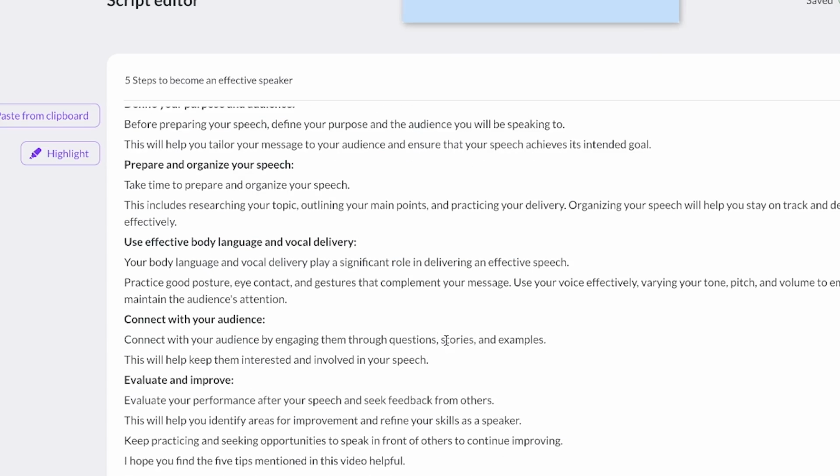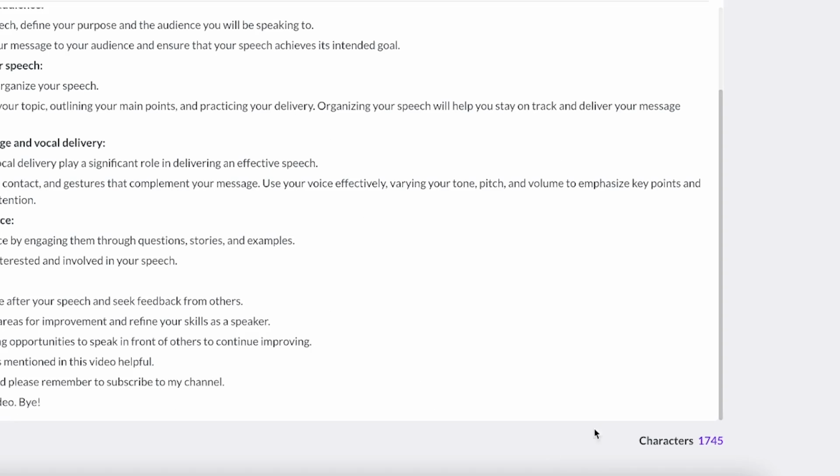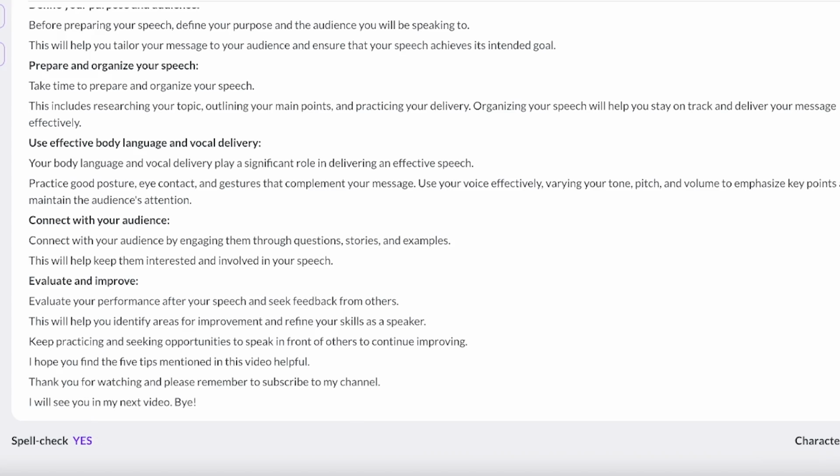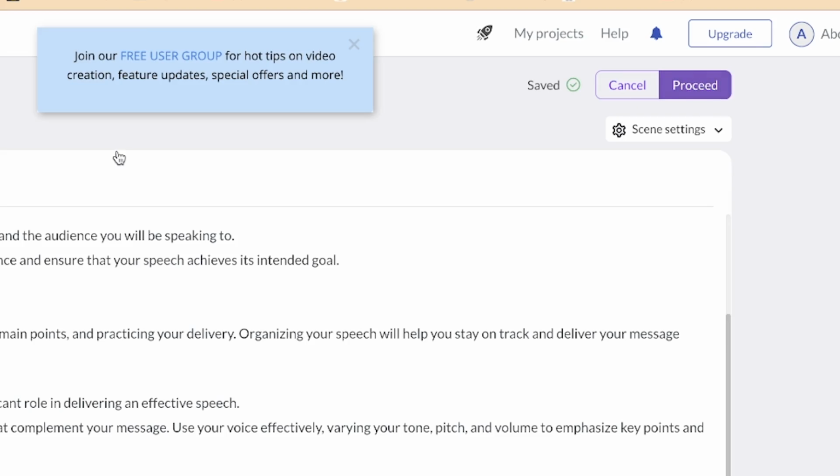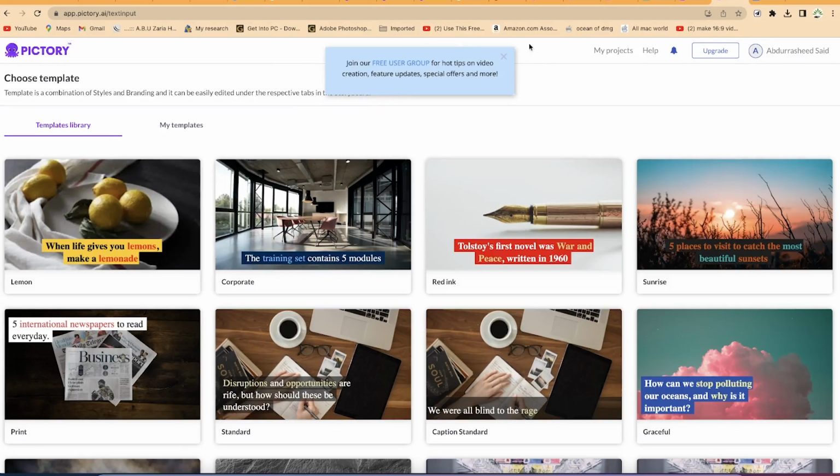Okay, because we can see the character count over here, and spell check, everything is okay. So we can click on proceed. We're going to be brought in here where we have the templates.